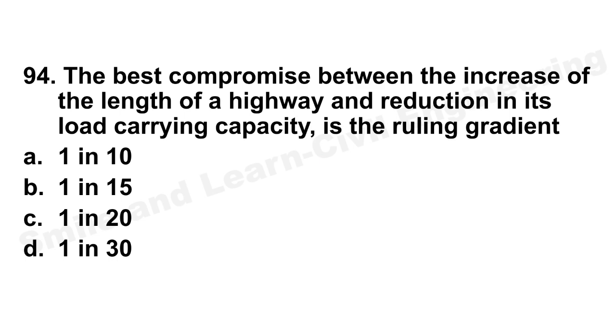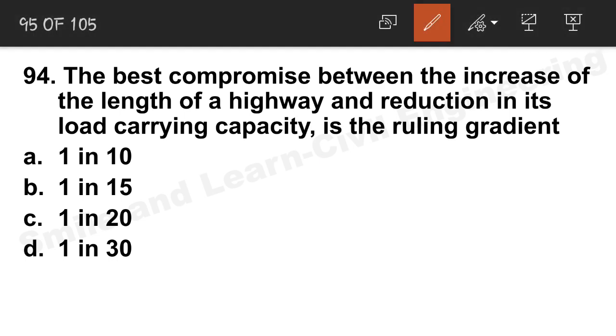Best compromise between the increase of the length of a highway and reduction in its load carrying capacity is ruling gradient. So we will have to keep the ruling gradient in order to keep the length of highway and the reduction in load carrying capacity within limits. So it will be 1 in 20.